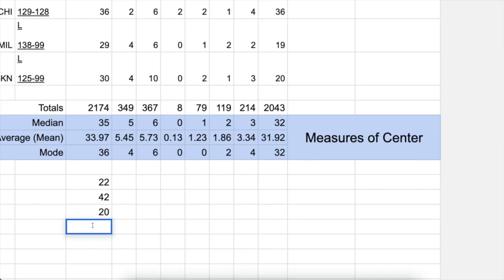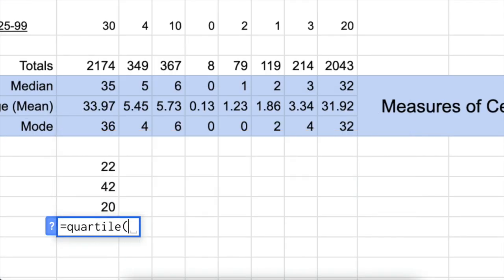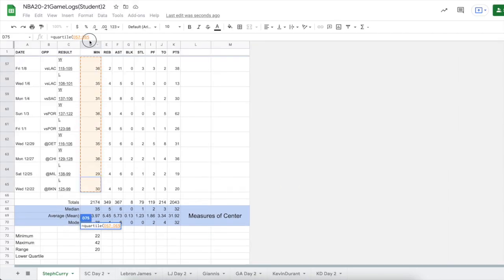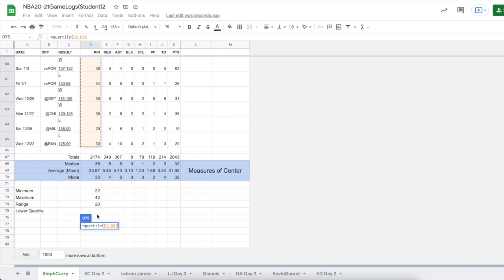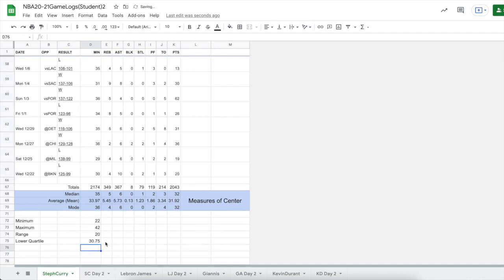Okay, so in this square, we're going to start with equals quartile. Open our parenthesis. Okay, and now I'm going to select all of the data points that we want. Great. Now we're not ready to finish this one up yet. So what we need to do here, after this, is we need to put a comma. And because it's the first quartile we want, we're going to hit the number 1. Now close our parenthesis, enter. Okay, we got a number.